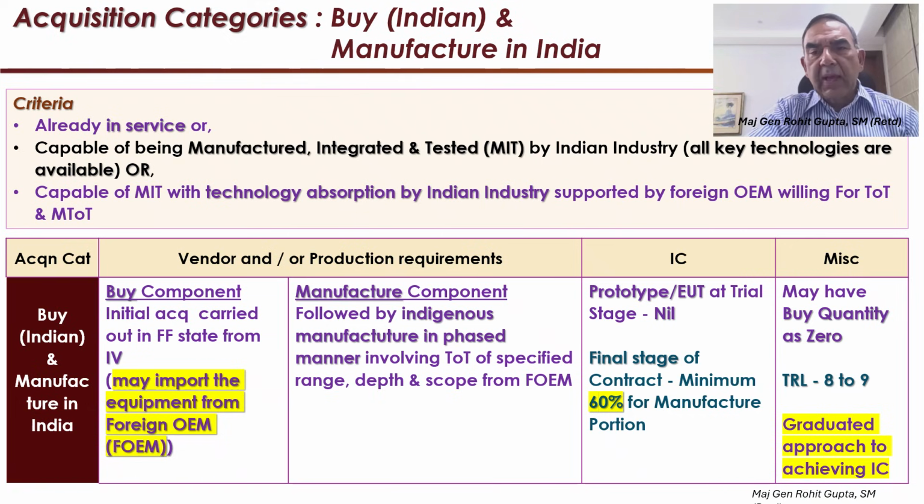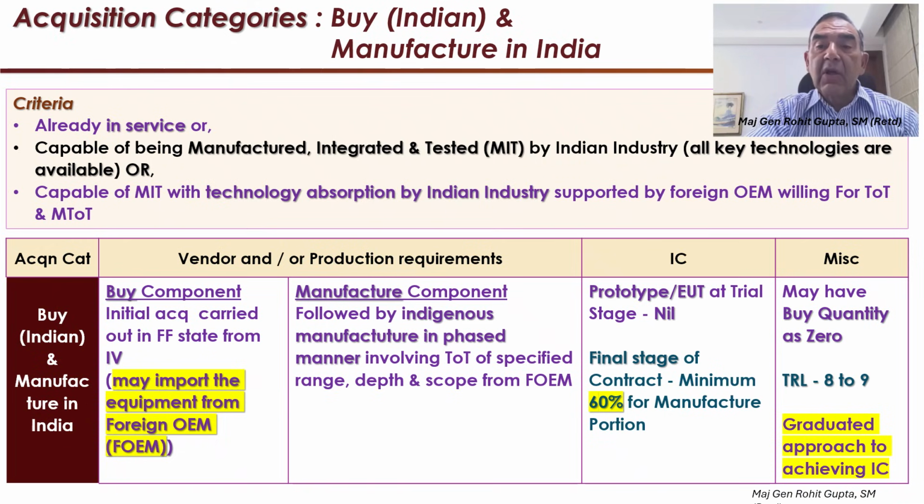The next important acquisition category is buy Indian and then manufacture in India. The criteria for selection of this category is that either this equipment is already in service or it is capable of being manufactured, integrated and tested by the Indian industry.